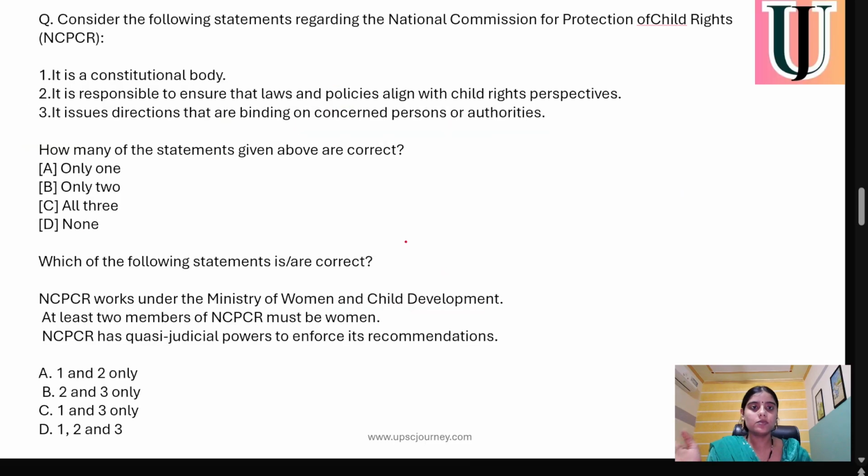Now let's do a recap question regarding this. Which of the following statements regarding the National Commission for Protection of Child Rights is correct? First, it's a constitutional body. No, it's not a constitutional body. It's only an advisory body and it does not provide any binding resolutions. Second, it's responsible for ensuring that laws and policies align with children's perspective. Yes, it works on policies that are favorable for children's rights.